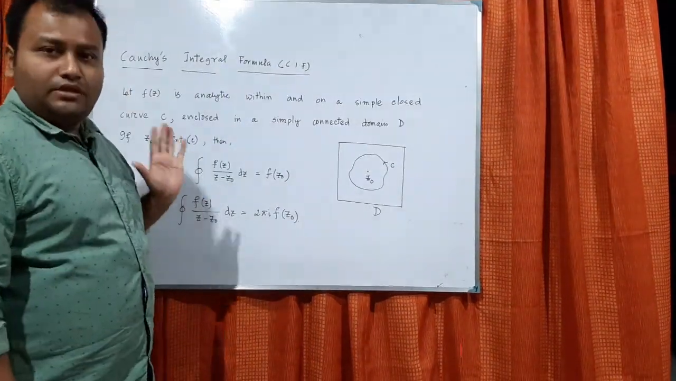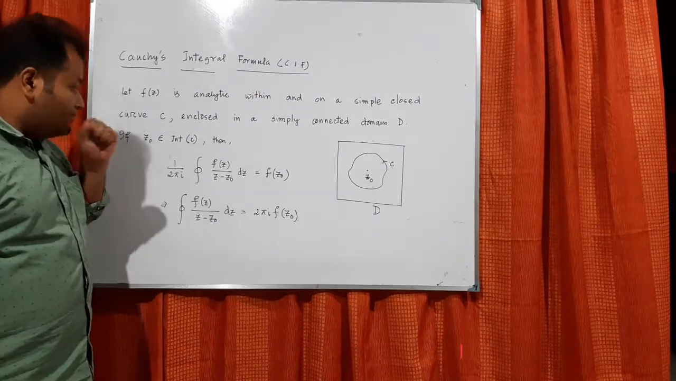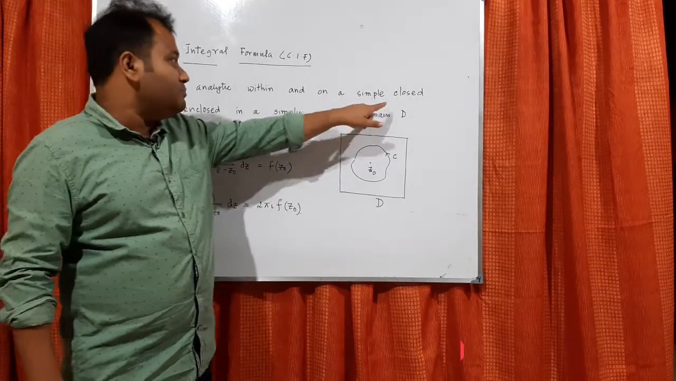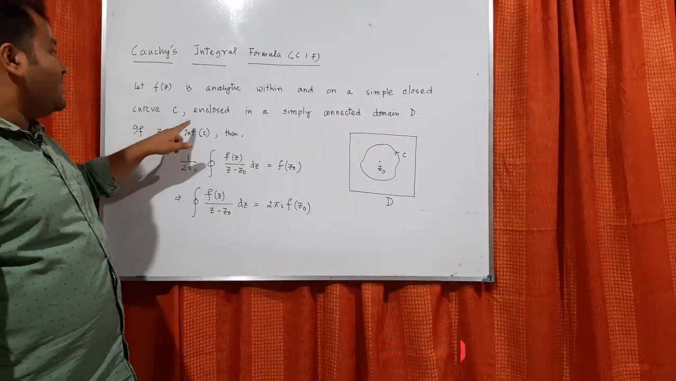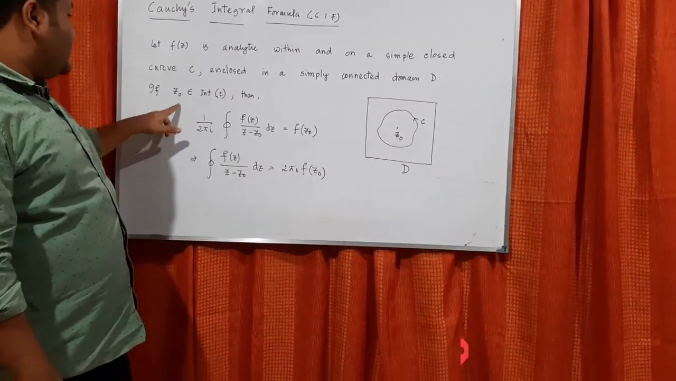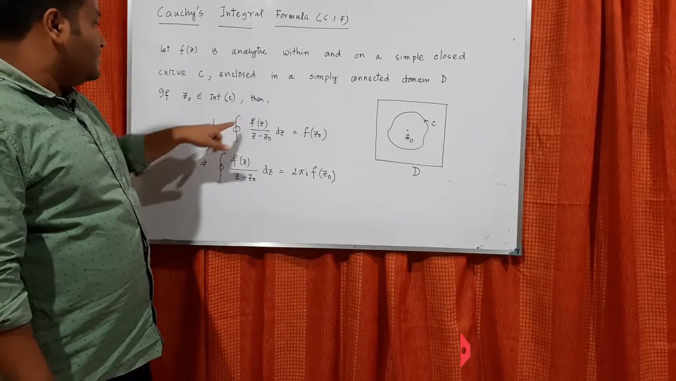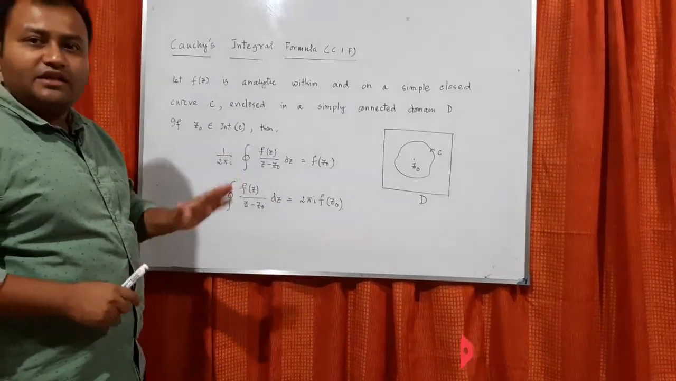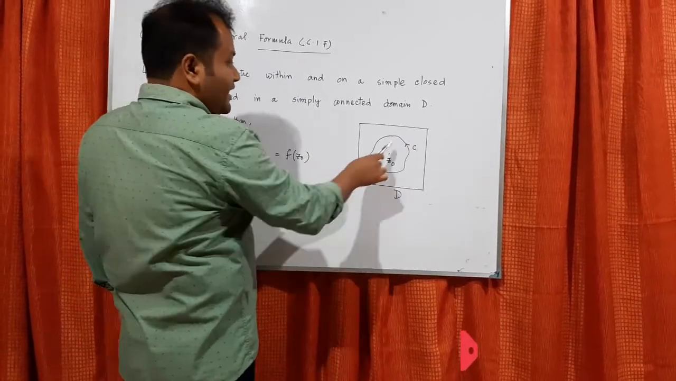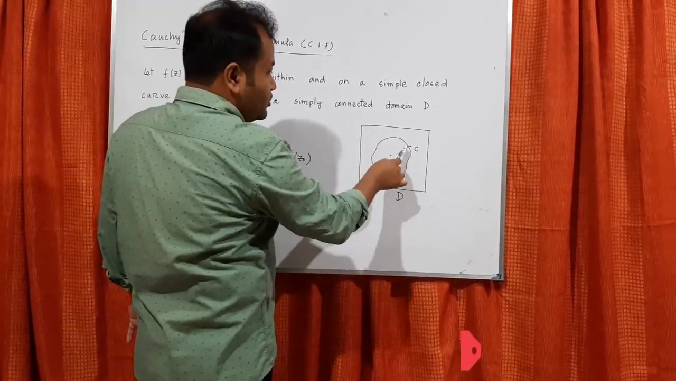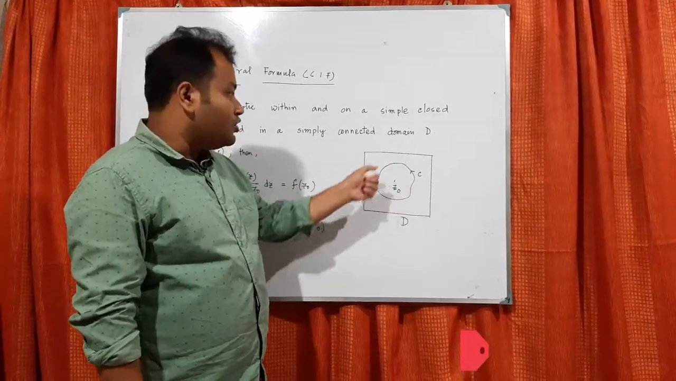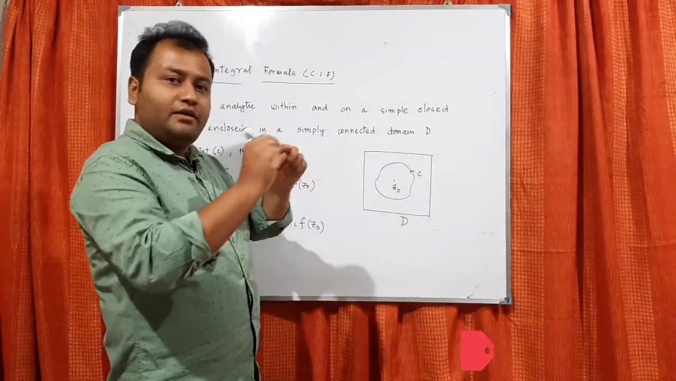Already I have written the theorem. What the theorem is telling: if f(z) is analytic within and on a simple closed curve C enclosed in a simply connected domain D, and z0 belongs to the interior of C, then this holds. Let me explain by the diagram. Say this is the bigger domain D. Within D there is a simple closed curve. Simple means no self intersection. Closed, we can understand that the starting point will be the end point.